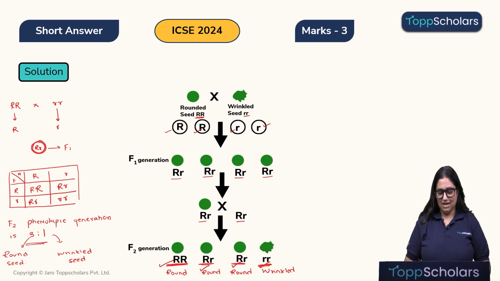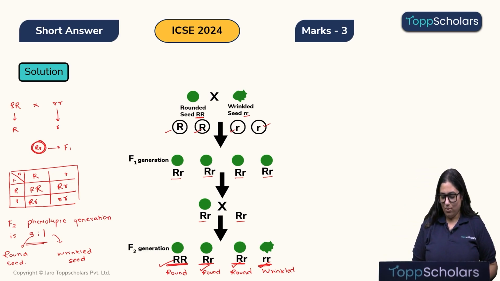But why is big R round and why is small r wrinkled? For that we need to understand which allele is dominant, which allele is recessive. Children, in alleles there is always a fight, right? So whenever you see that the alleles are written in capital, that means those are the dominant alleles.